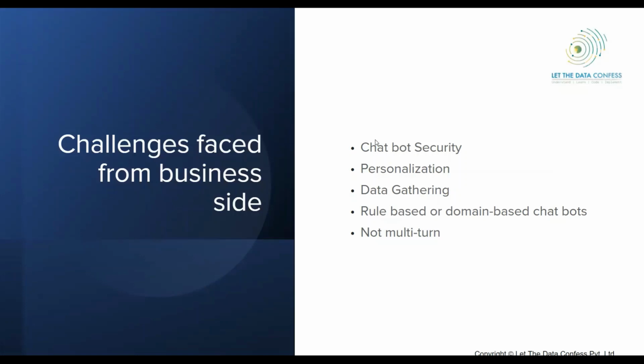If you are making the chatbot for them, definitely you have to make three chatbots which are trained on different types of data. It's not possible to make a general one. So you can think about the resources consumed and the time taken by you. So this is again a challenge. And no multi-turn, as I mentioned, you can't discuss anything with the bot. There is a specific direction that the bot can follow.